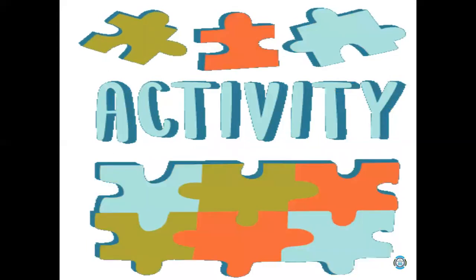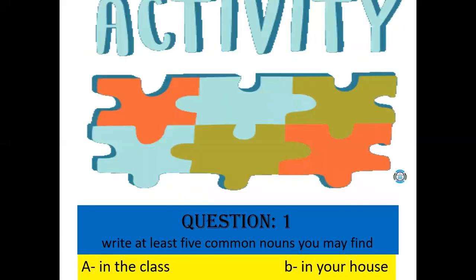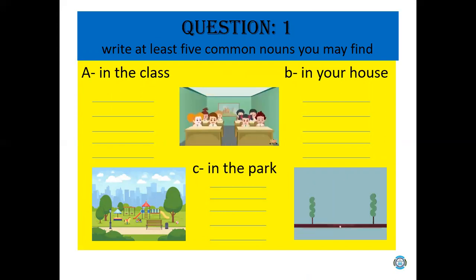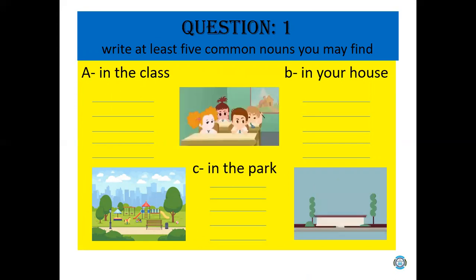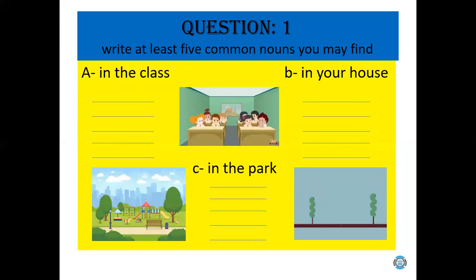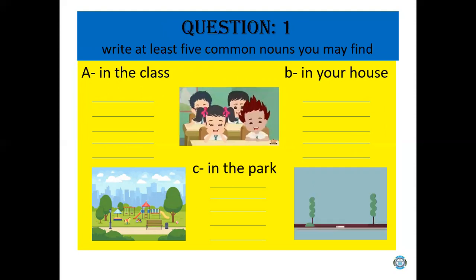Now, let's have a look at the activities. Come to our question number 1. Write at least 5 common nouns you may find in the class. What you can find in your class: there are many things you may see, like chairs, windows, tables, boy, girl, whiteboard. You can write any of them.